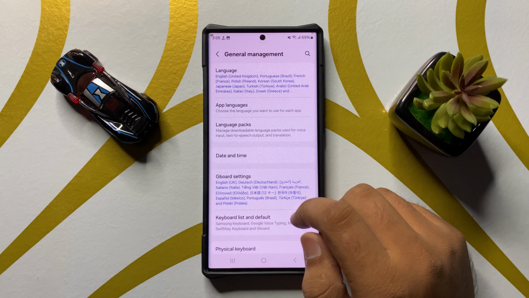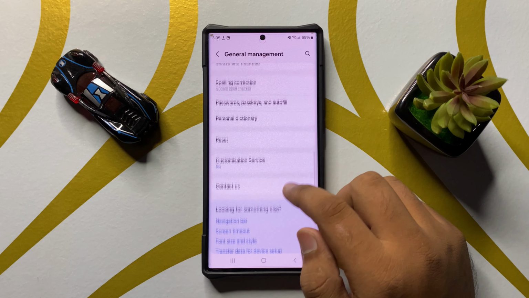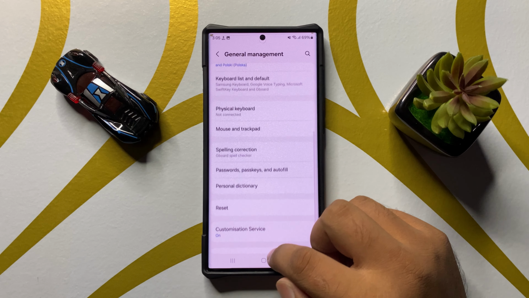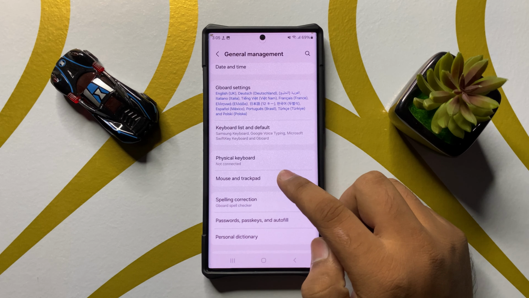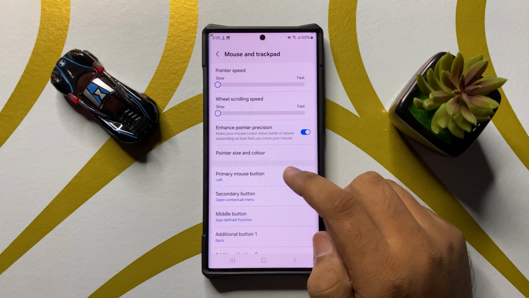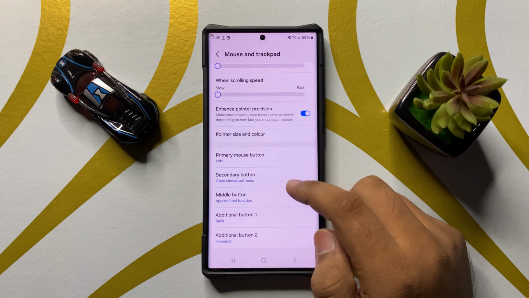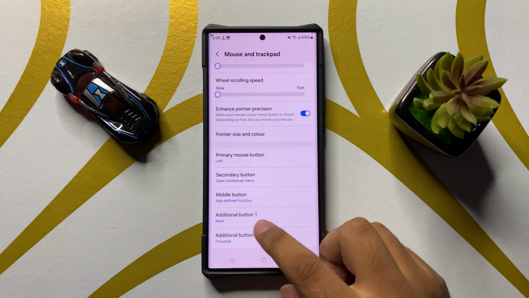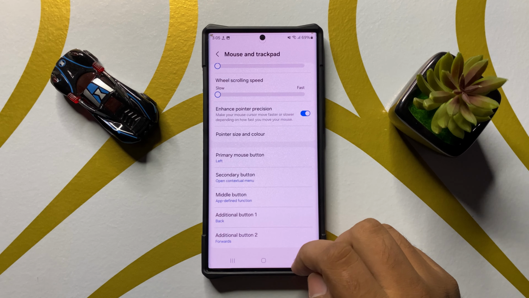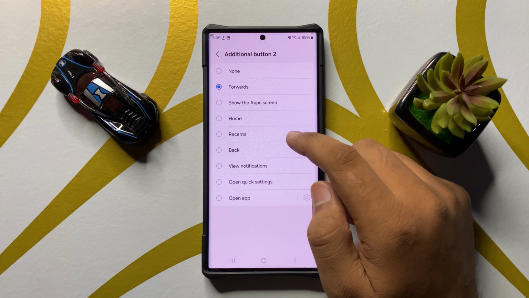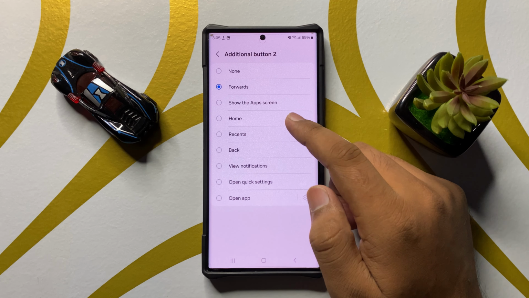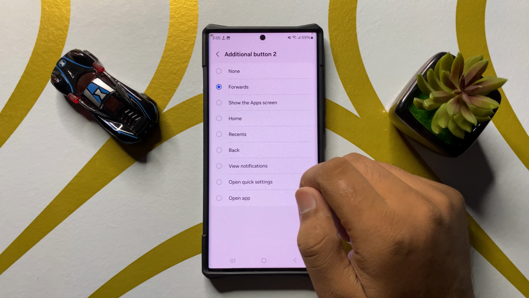Now in general management, scroll down and click on mouse and trackpad, and after that scroll down and from here select option additional button 1 or 2, and after that you can set the function for the additional button.